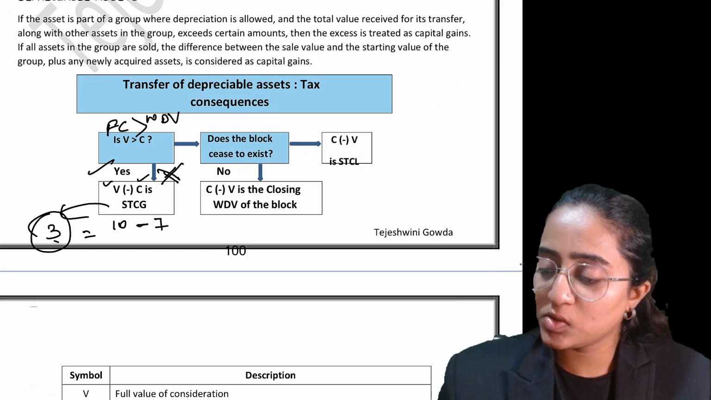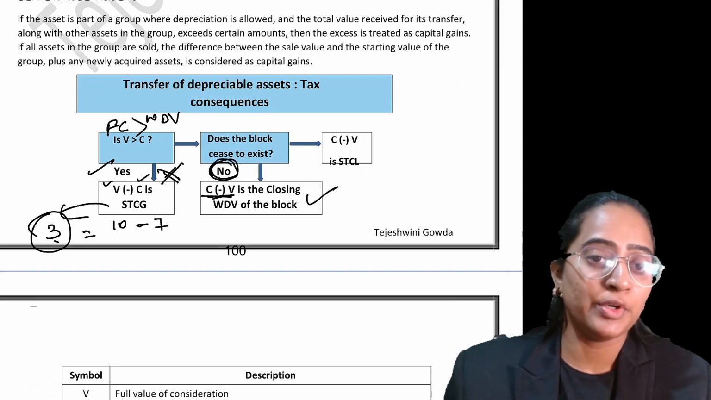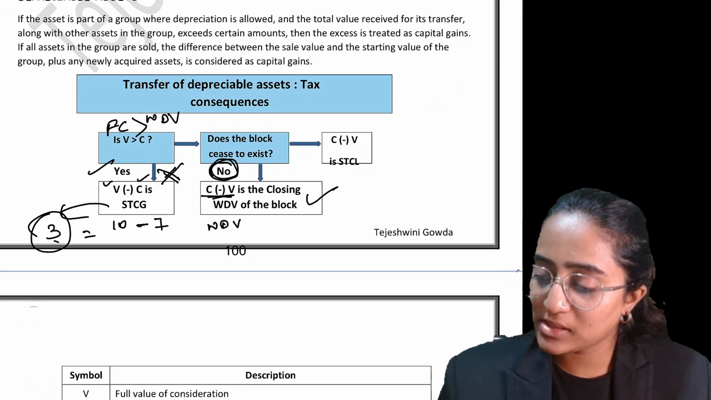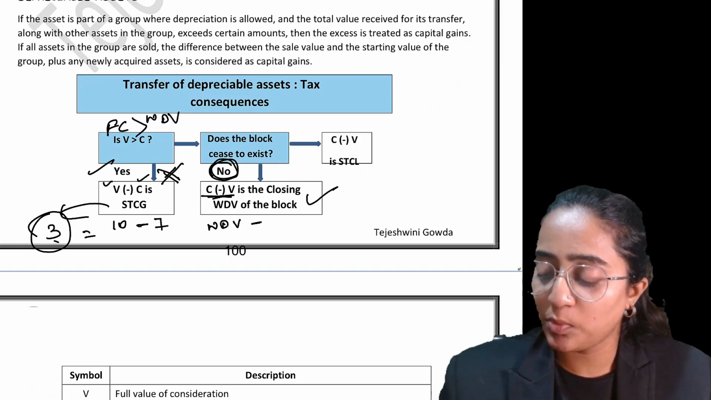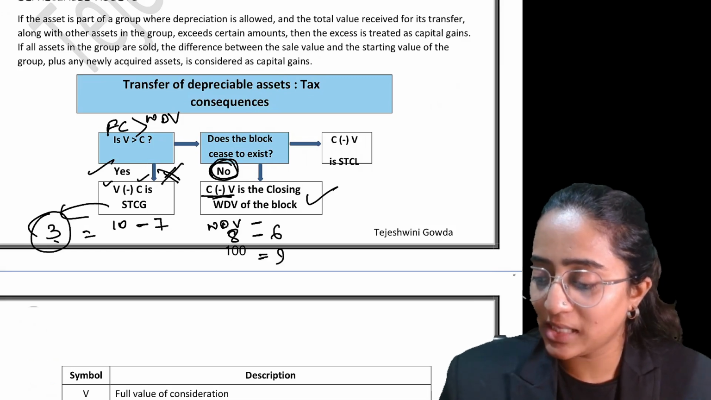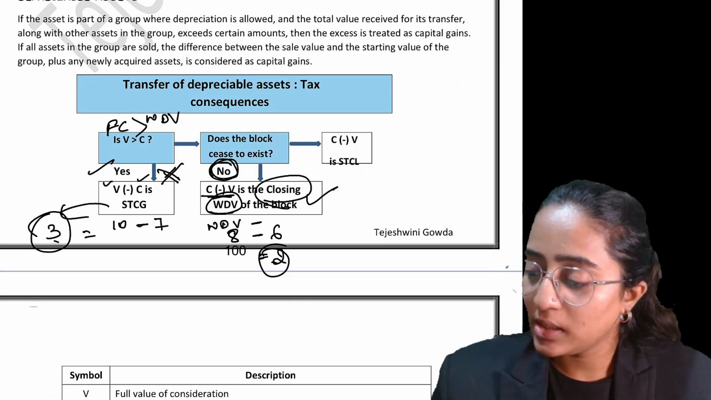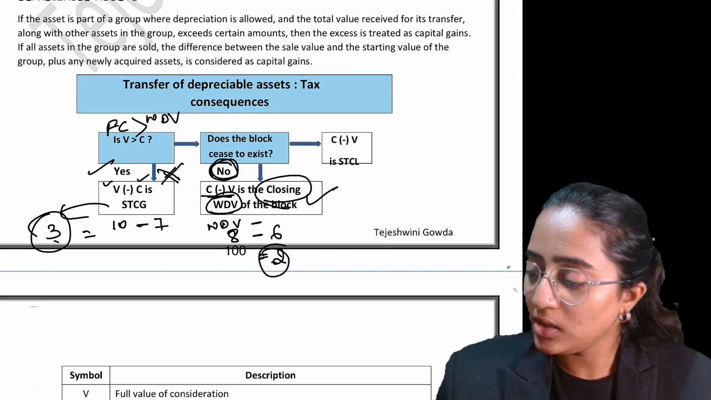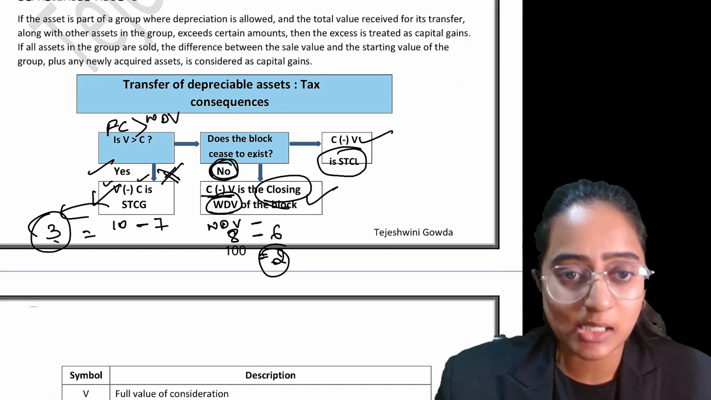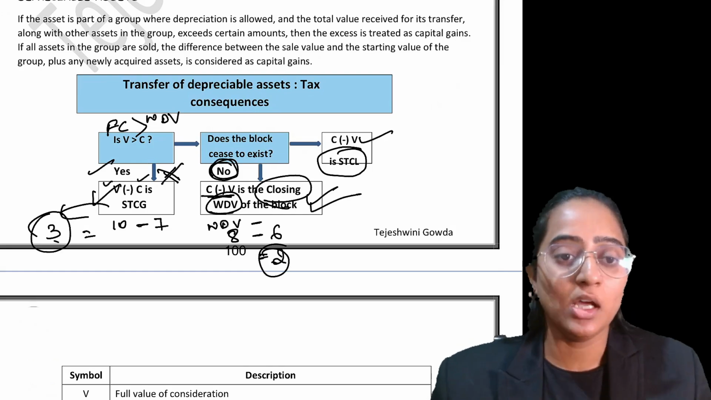Does the block cease to exist? If the block does not cease to exist, then C minus V is your closing WDV. That is, if the block is still present, then the WDV minus your full value of consideration. Suppose your WDV is 8 lakh and the full value of consideration received is 6; then 2 would be your closing WDV that you would record. If the block doesn't cease to exist, you would not result in short-term capital gain or short-term capital loss; you would simply record your WDV value and carry it forward.